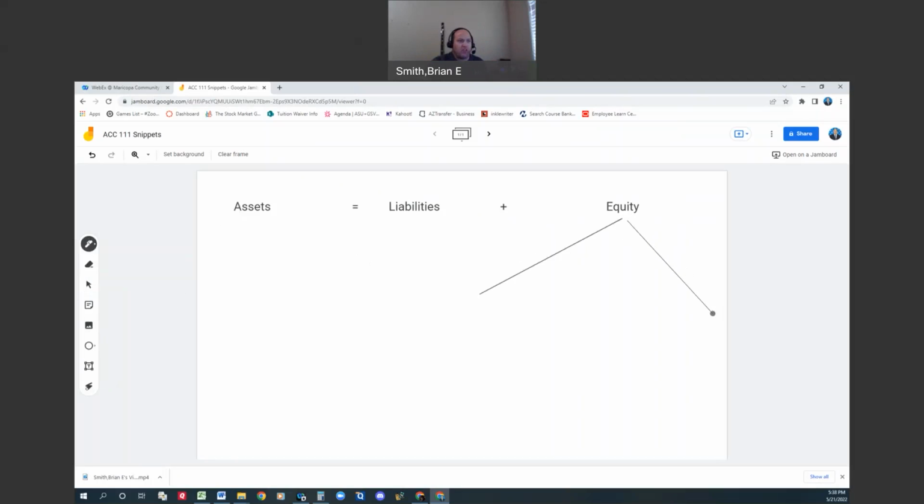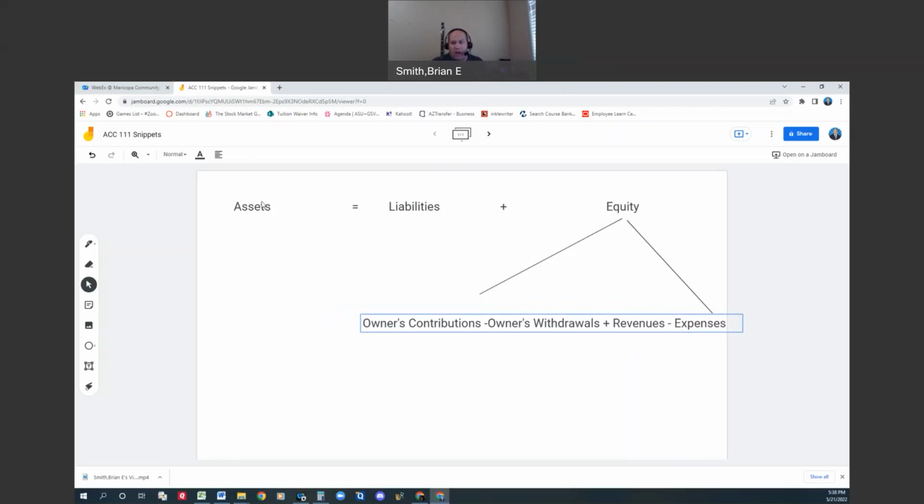But excitingly, our equity section is going to have what we call an expanded aspect to it. I'm going to do this on this Jamboard to demonstrate. Equity has its own little accounting equation, so let me annotate that here for us. Equity is going to have owners' contributions minus owners' withdrawals plus revenues minus expenses. Let me make that a little bigger so it's all on the same line. This is our expanded equation for equity.